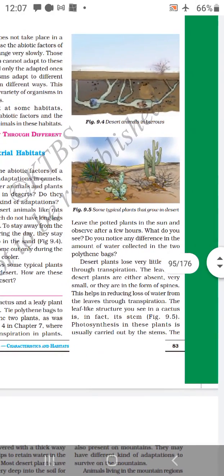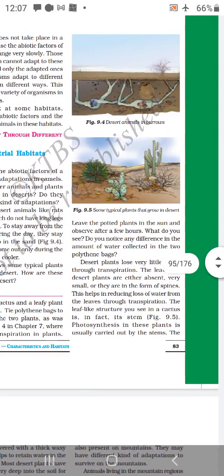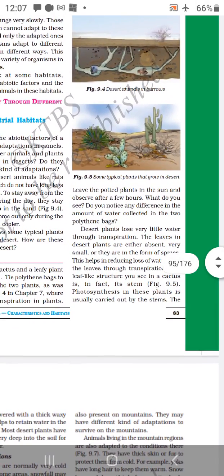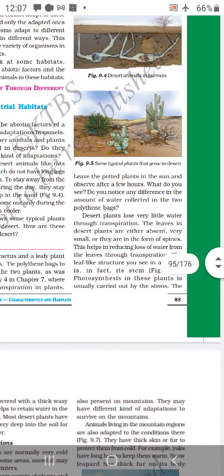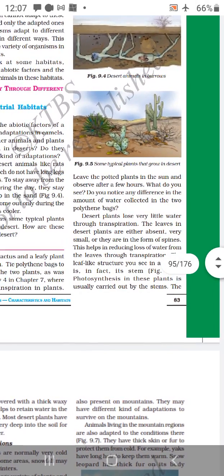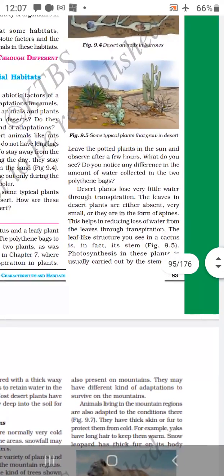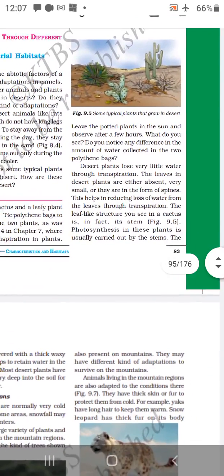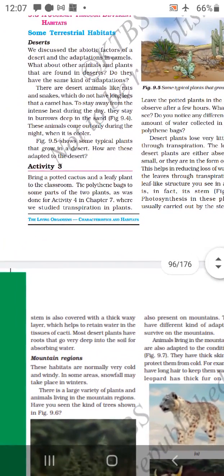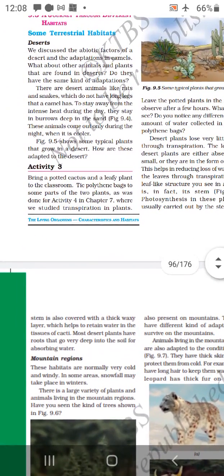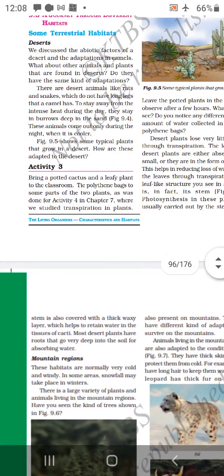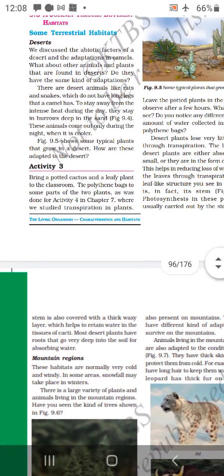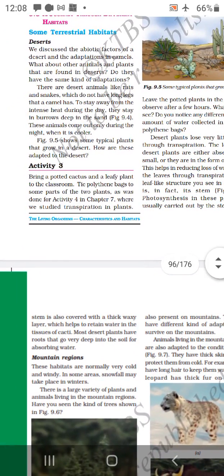Desert plants lose very little water through transpiration. The leaves in desert plants are either absent, very small, or in the form of spines. This helps in reducing loss of water from the leaves through transpiration. The leaf-like structure you see in a cactus is in fact its stem. Photosynthesis in these plants is usually carried out by the stem. The stem is also covered by a thick waxy layer which helps them retain water in the tissues of the cactus. So cactus has needle-like leaves which helps them lose less water.